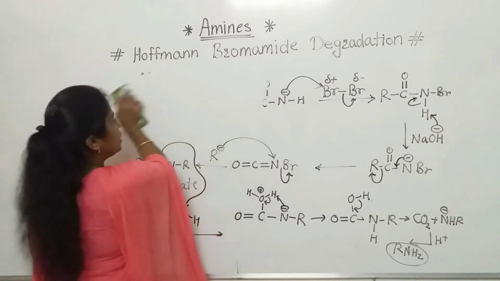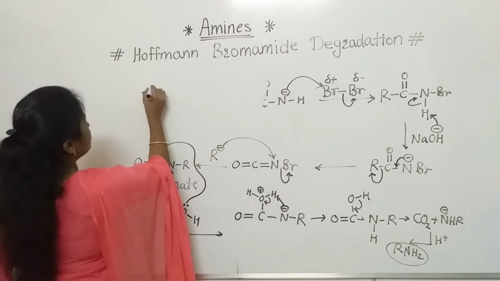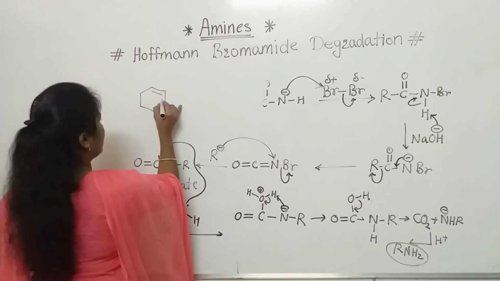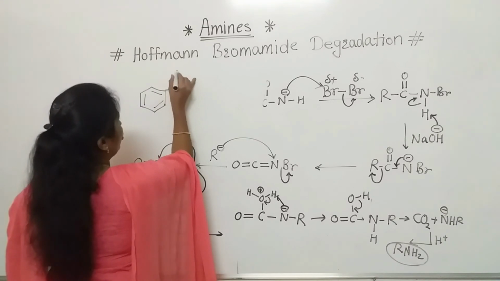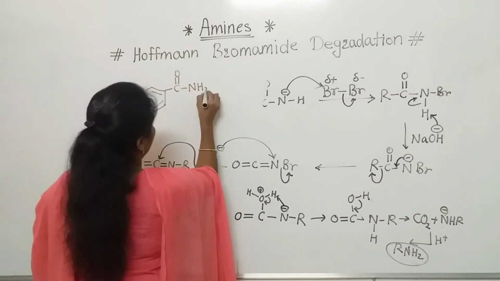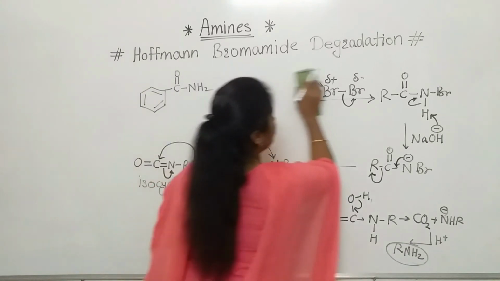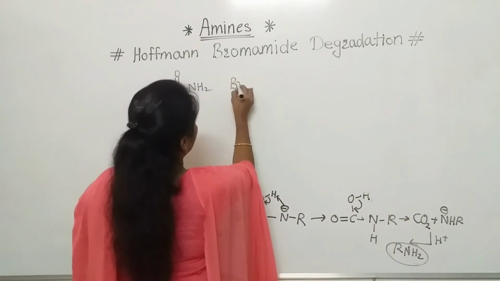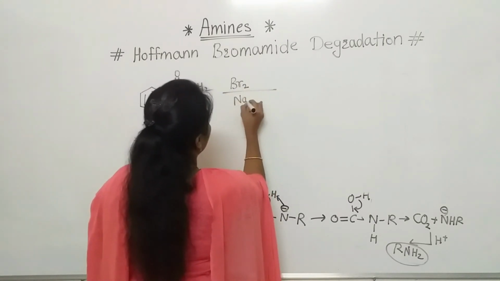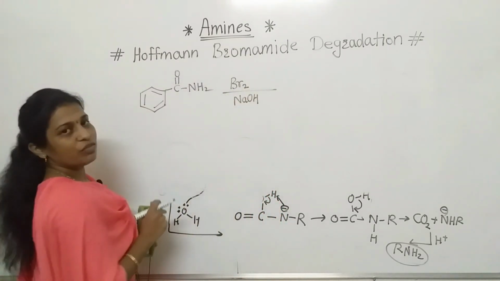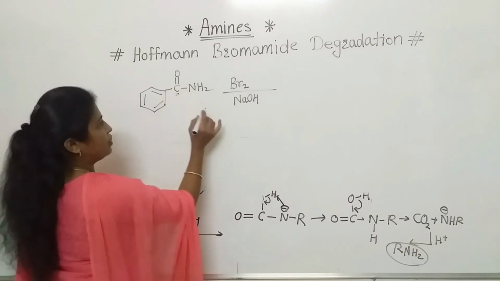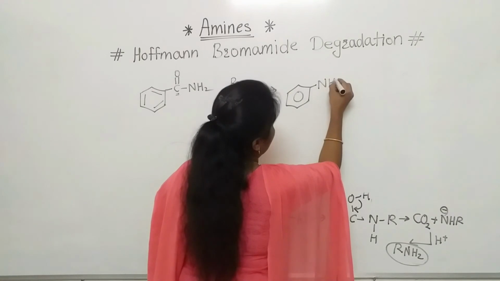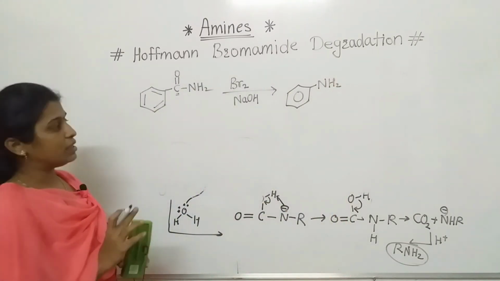If we consider one example, for example aniline formation, we will discuss. For that we are taking C double bond O NH2. This type of amide we have taken. So when this amide reacts with Br2 and NaOH, what will be the product? One carbon will be less, meaning this carbon will get removed and aniline will be formed. I hope everyone is getting this reaction.